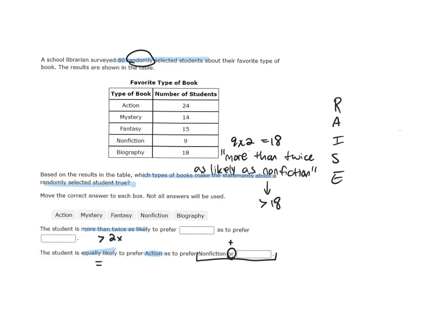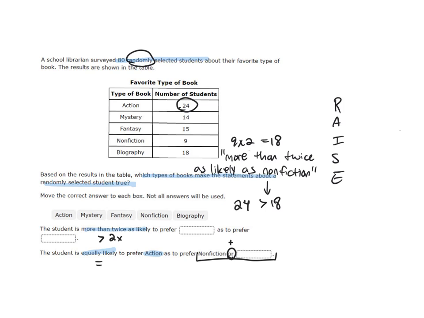None of the other rows in the table would have worked because when I doubled the other rows, I got values that were too big. There wasn't a comparable value on the table that would be more than twice that. But there is for 18, right? We have a value that's more than 18. That's 24. 24 is greater than 18. So I could say that action is more than twice as likely as nonfiction.